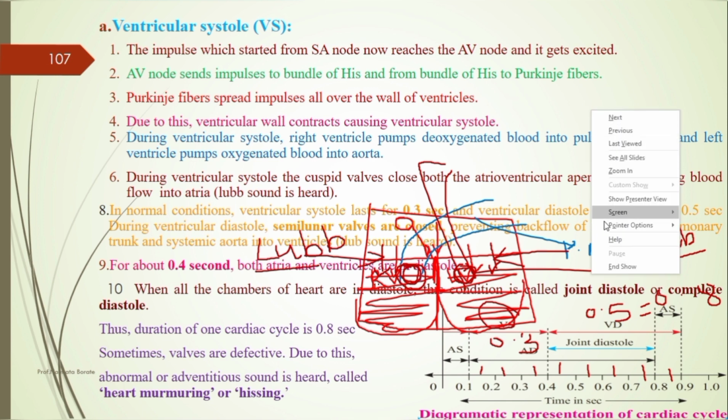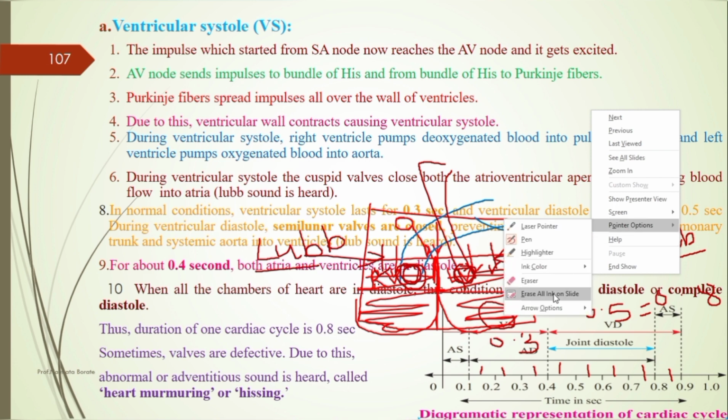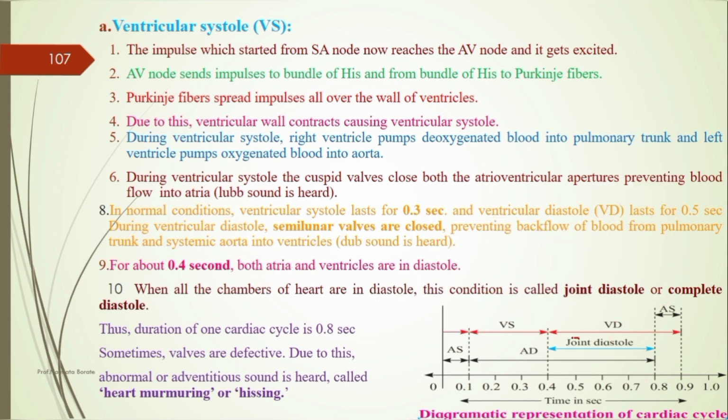Afterward, the next condition, it's the third condition. It says as the joint diastole condition. So, what's that joint diastole condition? This period here, that is the duration here. It's 0.4 seconds.